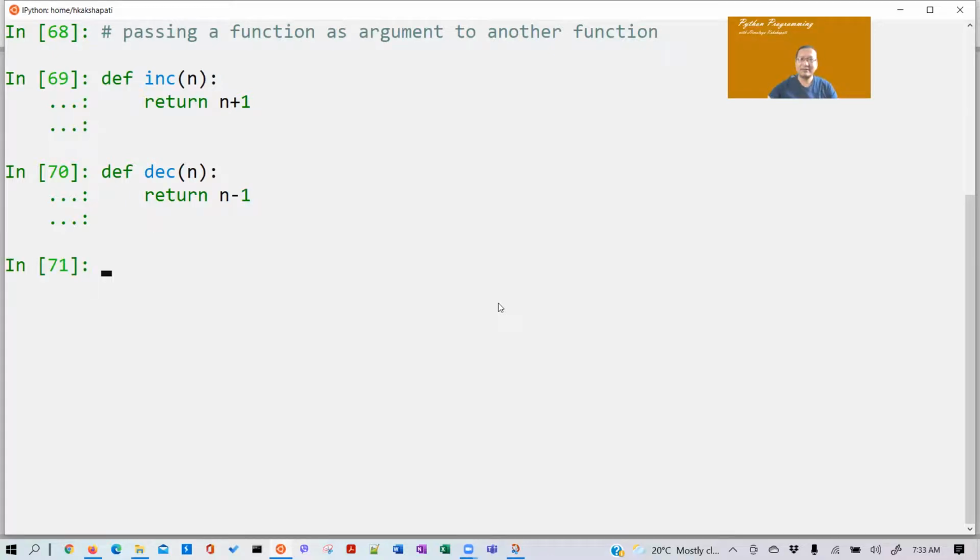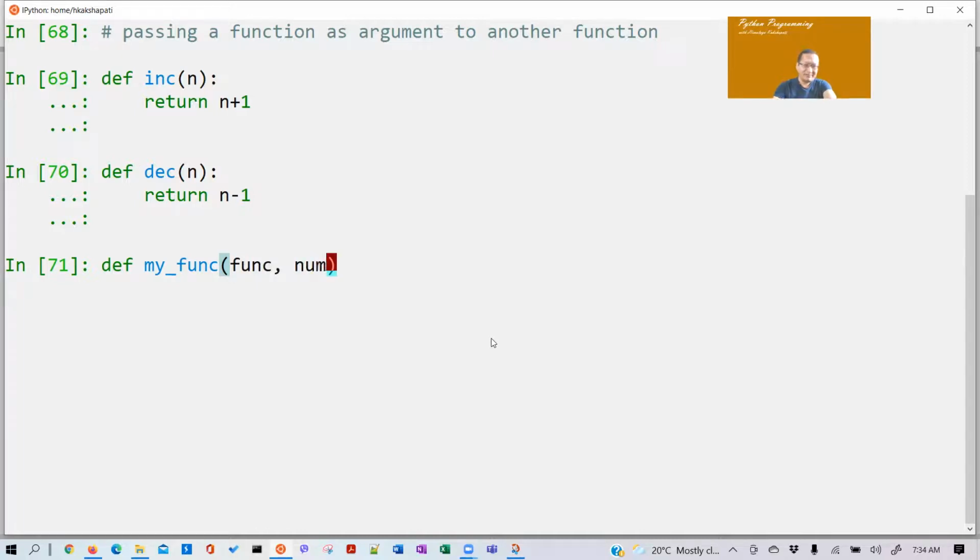Just normal standard functions. Now I'll create another function, def my_func, which takes a function and a number.